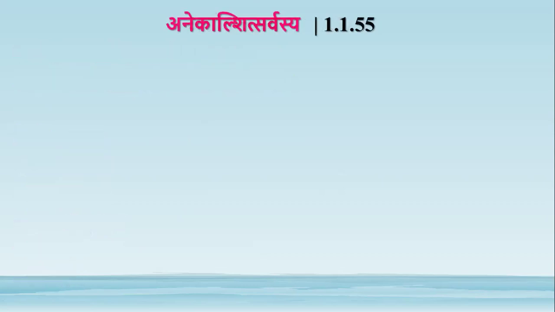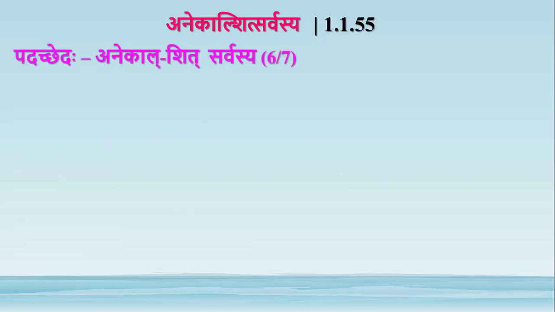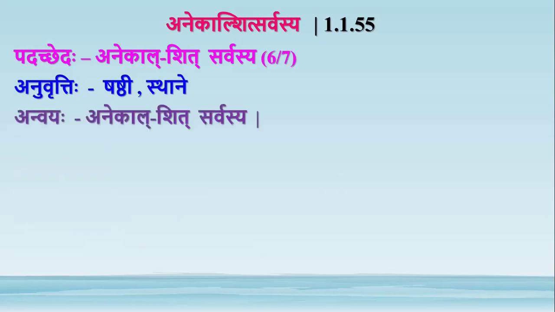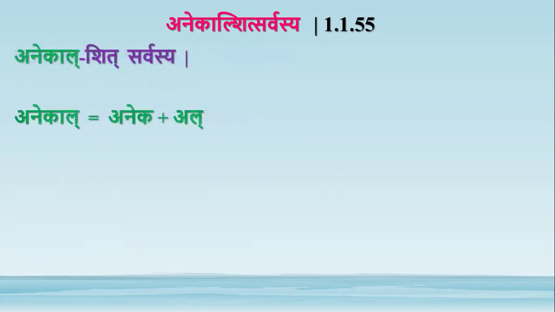We have this sutra next. Anekal shit sarvasya, anekal shit sarvasya, the anuvrtti of shashti and sthane from this previous sutra shashti sthane yoga. So anekal shit sarvasya, anekal means aneka al, aneka is not eka.